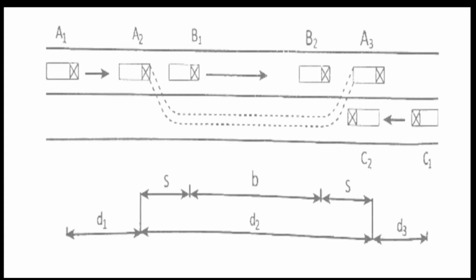in the time t seconds. Hence, this distance traveled d2, as you can see from the figure, can be calculated as b plus 2s, where b is Vb into t, and 2s can be calculated as acceleration into time t square divided by 2.